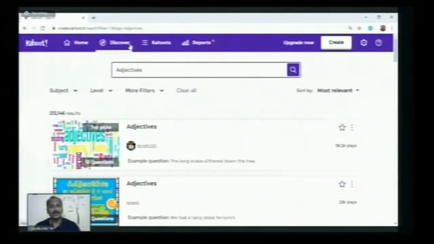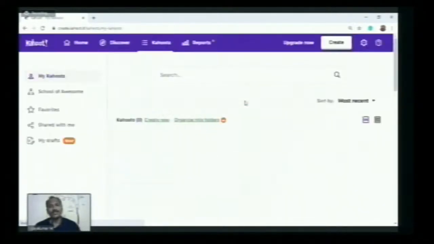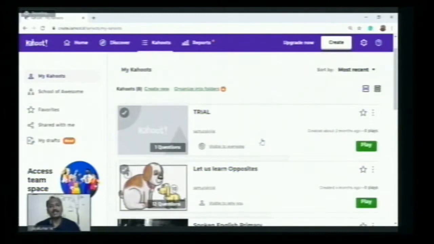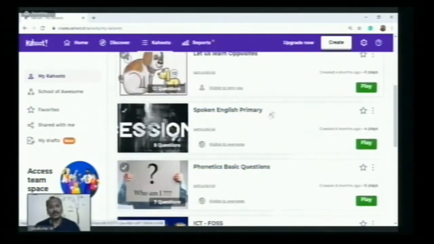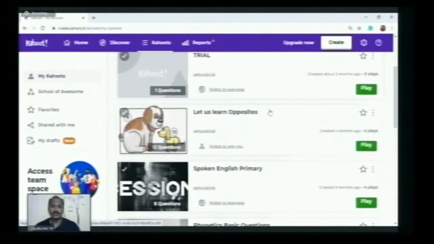So this is the first thing I wish to add about Discover. And the second thing, the Kahoots tab, is the third tab. After clicking that, the questions which are created by you are listed out here. These are the things which I have already listed for my classroom. This type of Kahoot means your Kahoots, that is, the question bank which is created by you, is listed out here. Under the heading My Kahoots, you can have this type of questions.